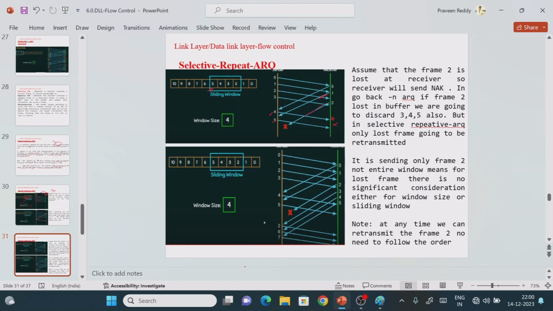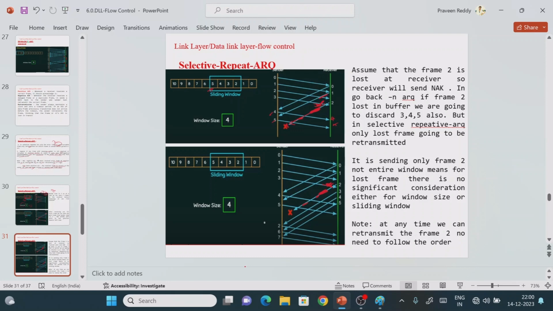Now see that the acknowledgement for the frame number 2 is lost. Otherwise you may remember something like this, but instead of taking this one, what you will consider is that frame 2 is lost, right? So you don't consider this one. By using this also we can explain, but don't try to consider this one. Now see that frame number 2 is lost in between the transmitter and the receiver.